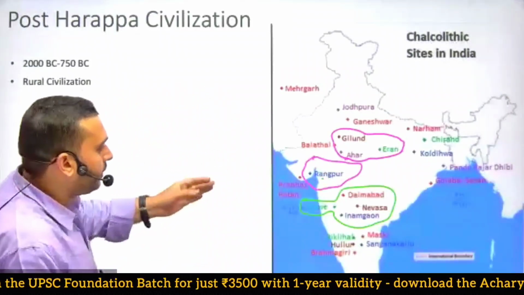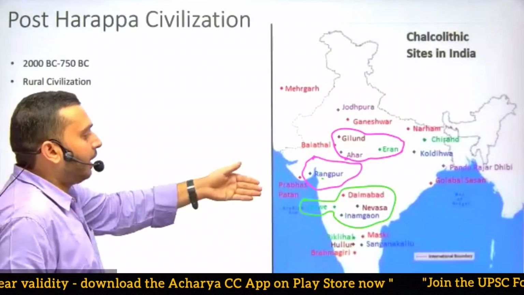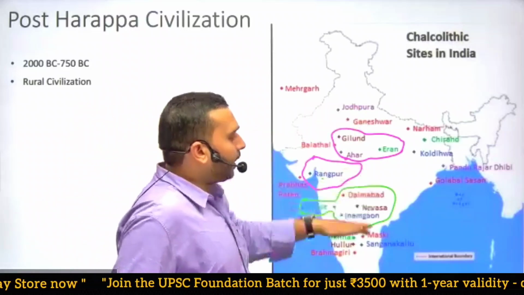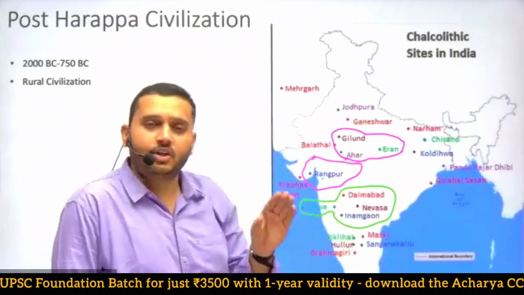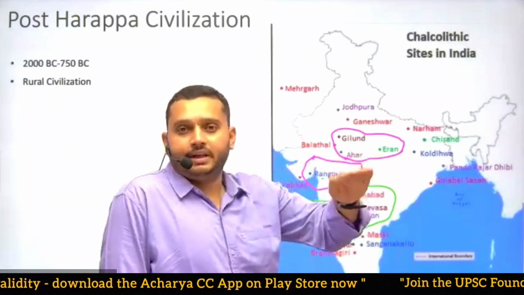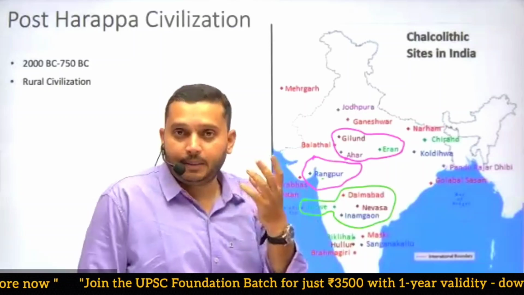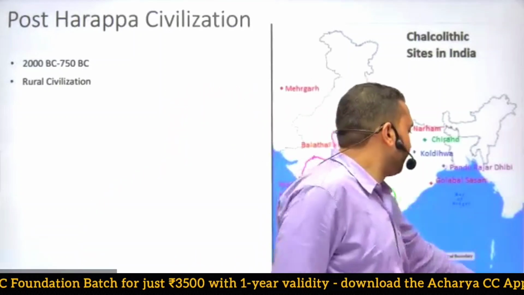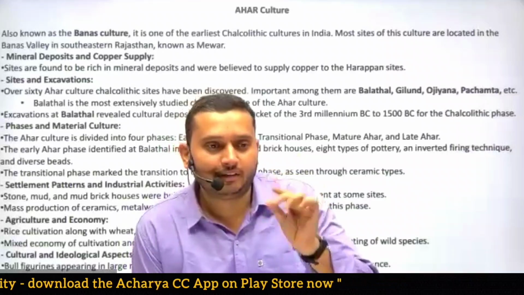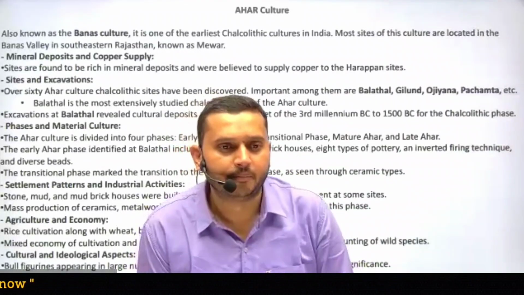The common thing about all of these is that they are all rural civilizations. They are interconnected with each other. We do not have to study separately their economic and political features. They all have common economic, political, religious, and social features, because they are from the same period. Their style is the same, their usage of metals is the same, techniques are the same. So though these texts are small in size, there are very few things that are very important, and I will explain them.